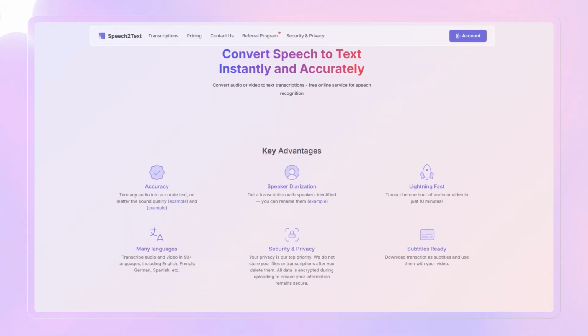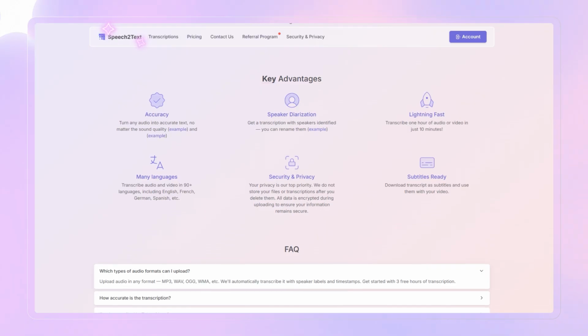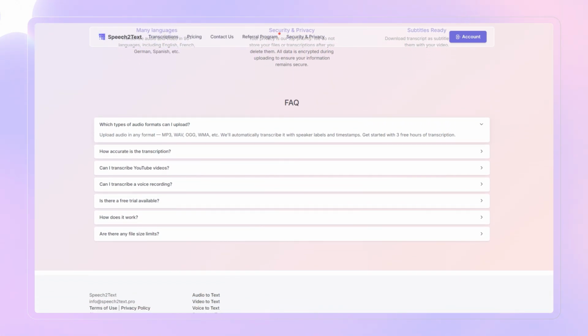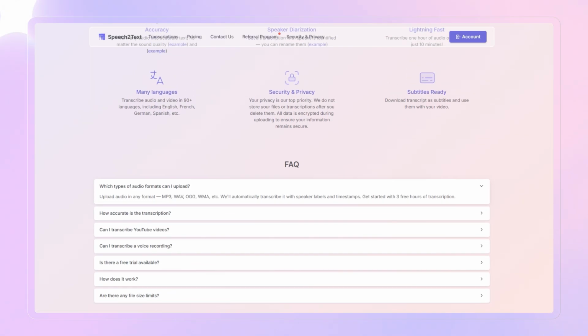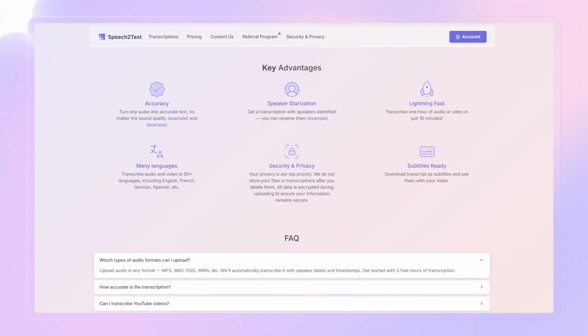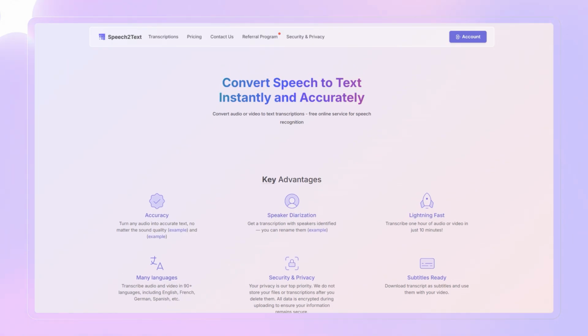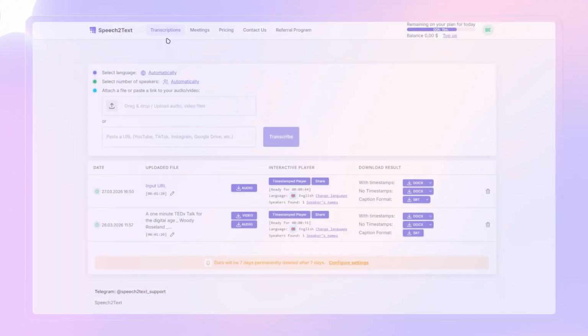Today, I'll tell you about audio-to-text conversion for free and without registration. For this, we will use the speech-to-text service. The service offers high-quality speech recognition from audio and video files, as well as from YouTube, and provides convenient tools for working with text. Let's take a look at how the transcription process from an audio file works.